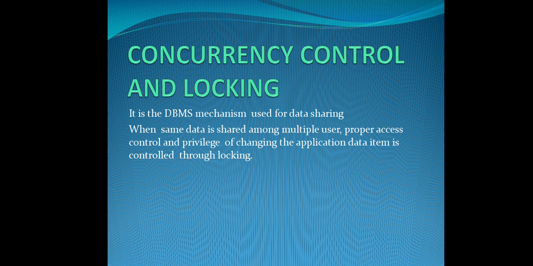Some privileges will be given to the persons. When three users are accessing the same object, whoever comes first will be given the right to access it first. While that happens, we have to see that other users also are not left in a waiting queue. They should also get access. So by giving the access, some control should be given. The first user can read the data but cannot write anything in the database, but the second person may get a chance of writing the data. It is locked for reading the data. Like this, some access control will be given to the user to avoid errors or conflicts during concurrency time.